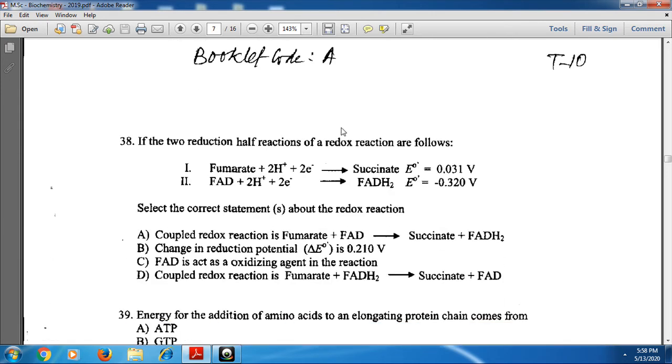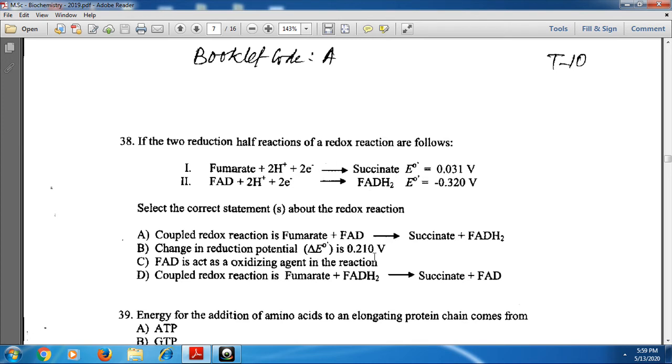Next, the two reduction half-reactions of a redox reaction are as follows. And these are the redox reactions, and in this we have to select the correct statement about the redox reaction. That means when these two are combined, that gives an electric potential of 0.210 V. This is the correct one, change in reduction potential is 0.210 V. B is the correct one.